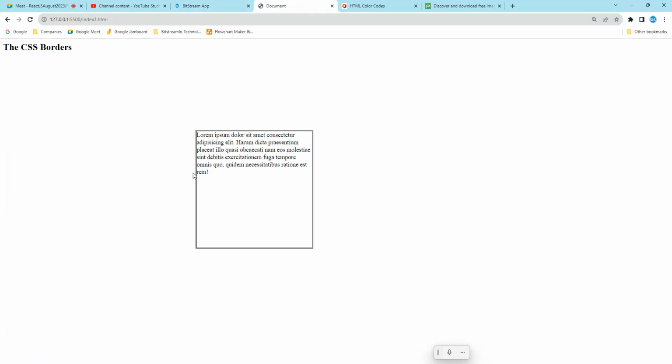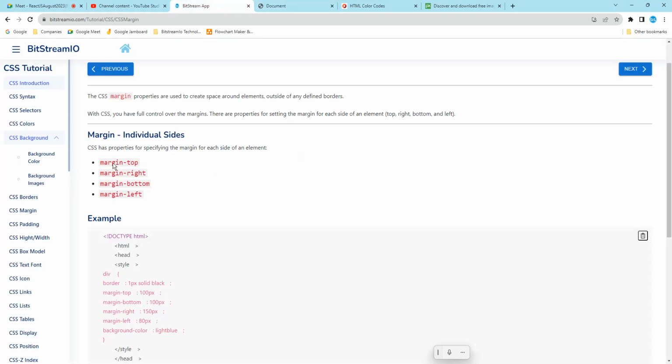Okay. So the border is there. Sometimes the border is hidden by default, but it will be there. But I mentioned double, so it is going to be seen here. The next we got to know: margin top, margin right, margin bottom, and margin left. So how is it going to work?